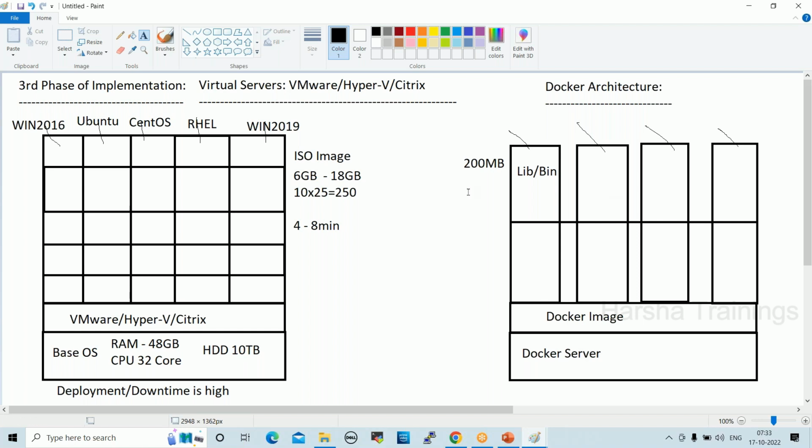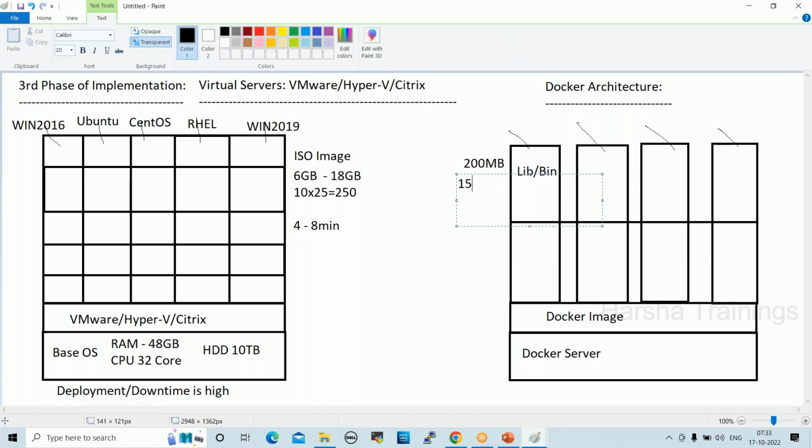Now, when I run a container, it takes only 200 MB of size. And when I restart a container, it takes only 15 seconds. So any developer working on the container may not even understand whether the container has been rebooted or not. It's very fast, right?